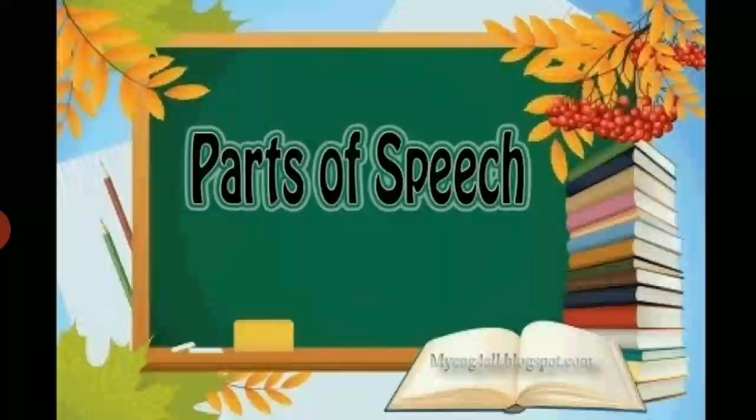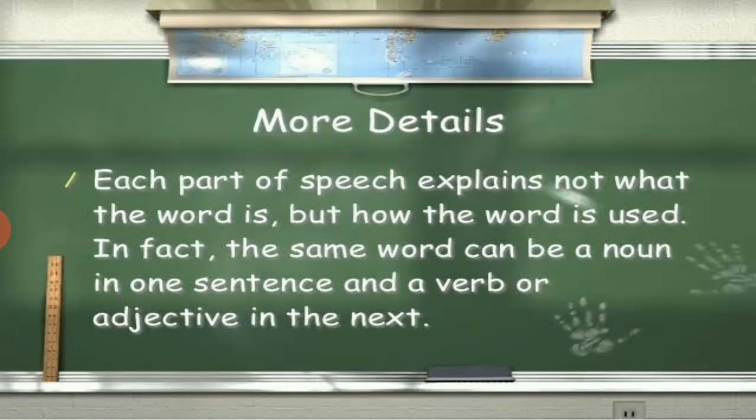Today, we'll quickly go through the parts of speech and revise the topic. Till now, we have learned that those groups of words which make complete sense are called sentences. But different words in a sentence perform a different type of work. Words are therefore divided into different classes or kinds according to the use or work they do in a sentence. And these different classes of words are called parts of speech.